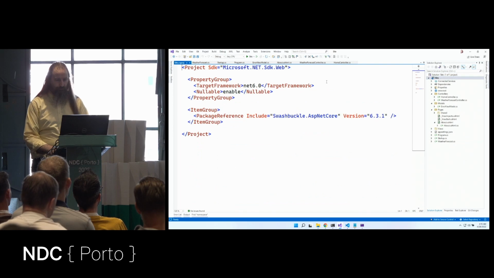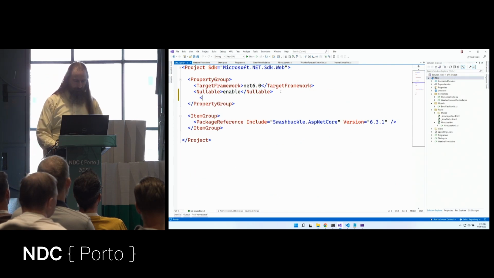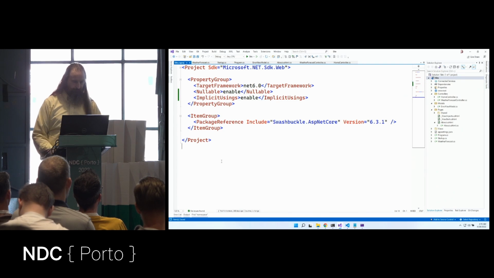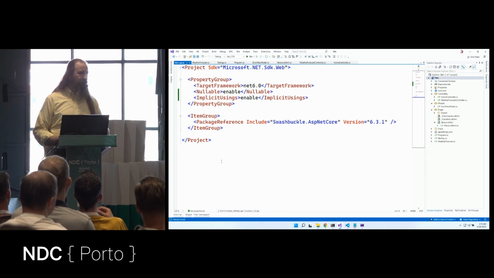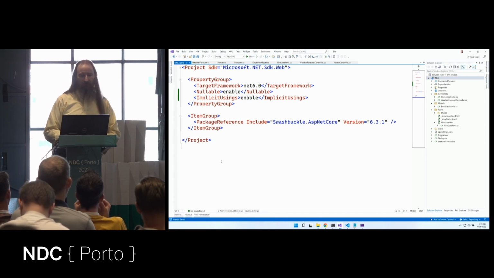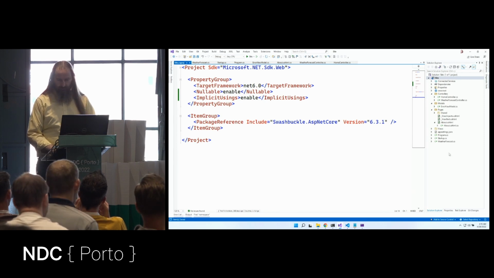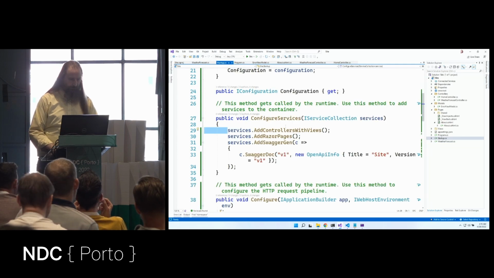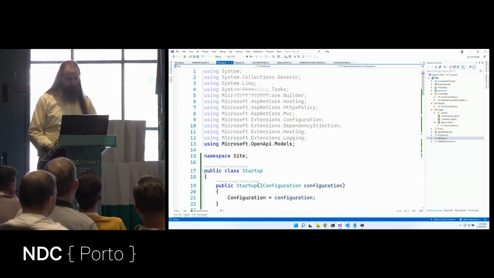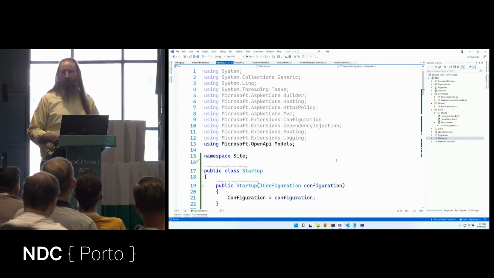So I'm going to come in here to my site, and I'm going to say implicit usings enable. And I will indent that 2 spaces. There we go. So we've now said there's a bunch of namespaces that probably get added to every project. Now we have here, for example, system. In here we have link and threading tasks and a bunch of other namespaces that will probably include in every file in an ASP.NET project.